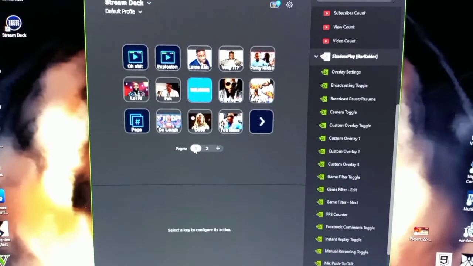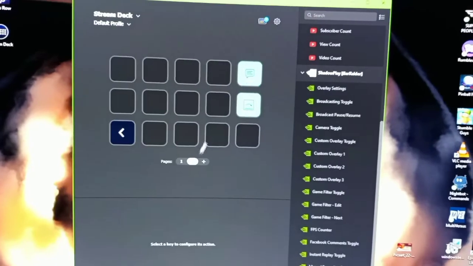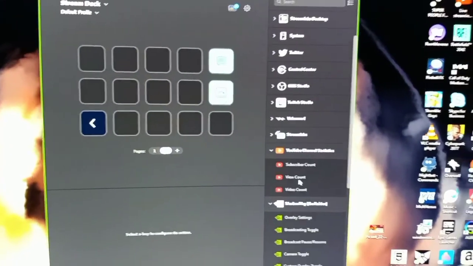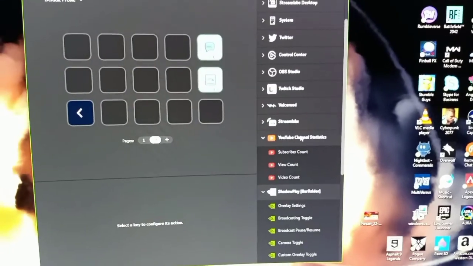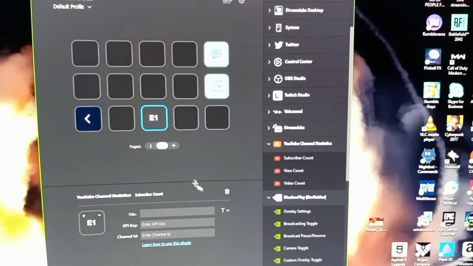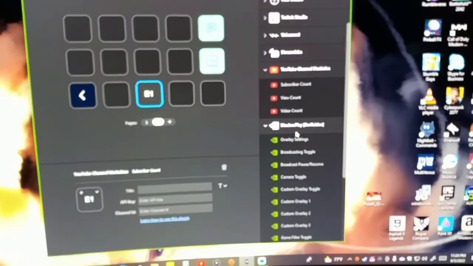Alright, bam. So I added some stuff, you feel me? I got a couple more, but you can also go to a different page on here, like right here, number 2. Add more stuff. So they got plugins too. I added Streamlabs, YouTube stats, Scrap account, put that right there. And then you got the ShadowPlay stuff.